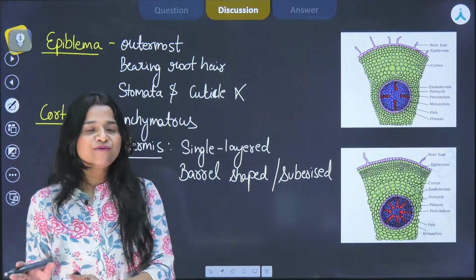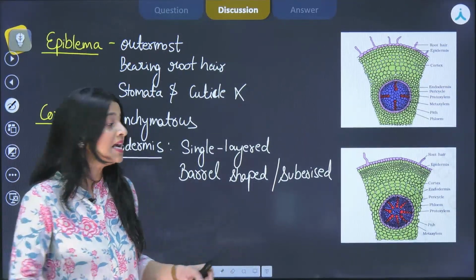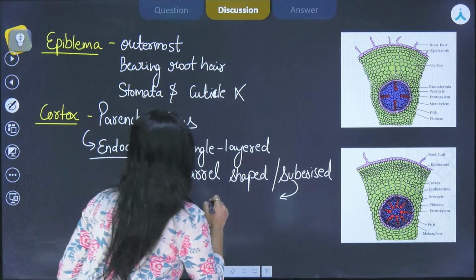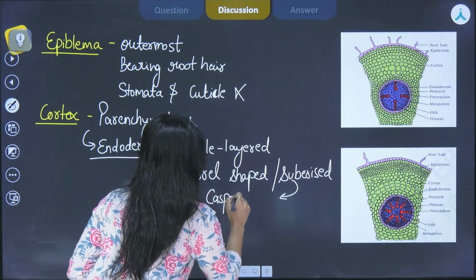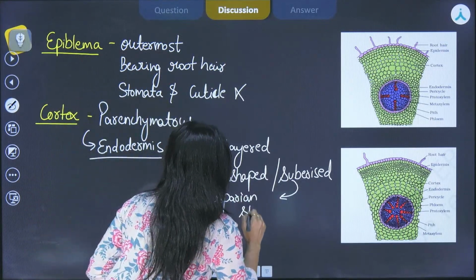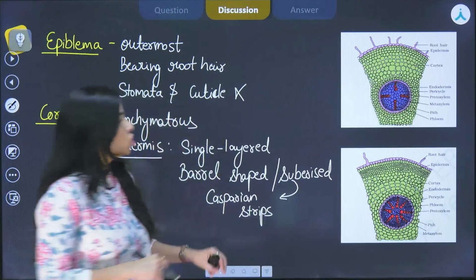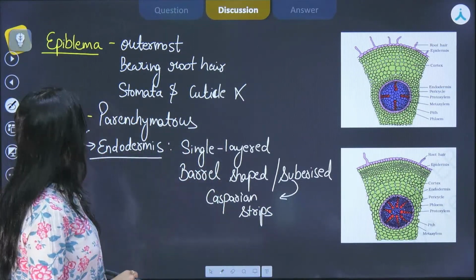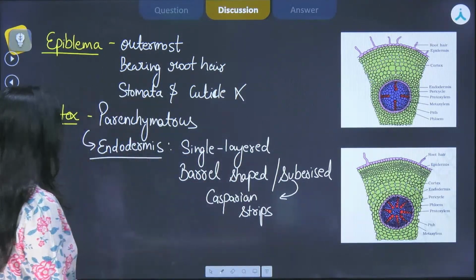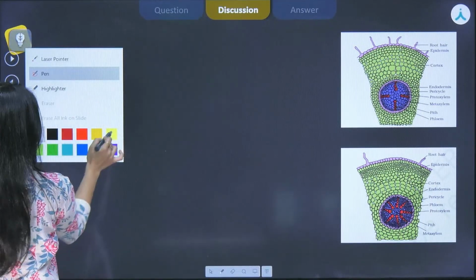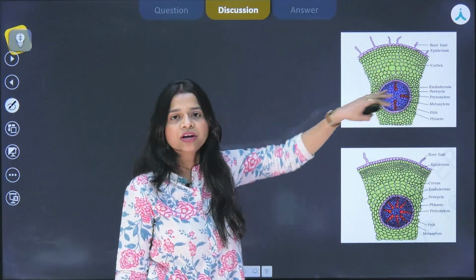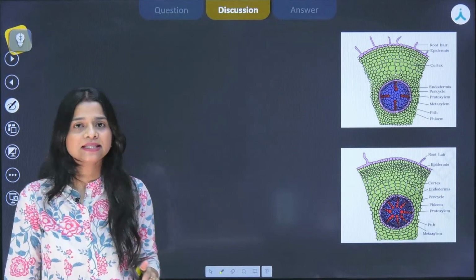I am discussing this in brief with you. We have already discussed it previously, that there is the presence of suberin, and that leads to the presence of Casparian strips. So, Casparian strips is a characteristic feature of endodermis. Casparian strips are present, so it is up to endodermis. Now, you can see that it is pretty much same for dicot and monocot. Now, if we move to the next layer, towards the inner side of endodermis, there is the presence of the next layer, that is of pericycle.